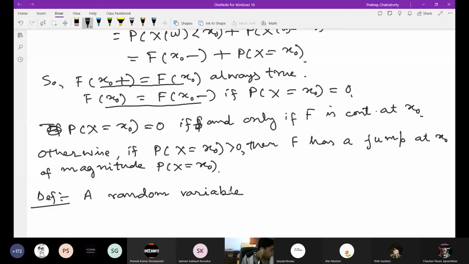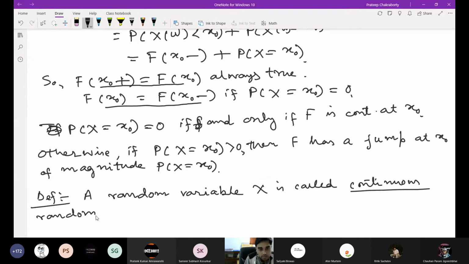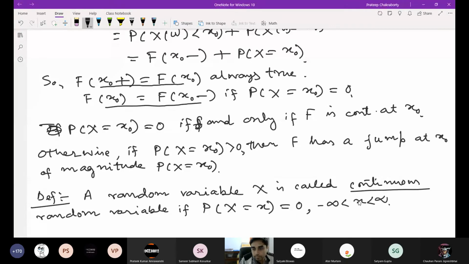A random variable X is called a continuous random variable if P(X equal to x) is 0 for all x. Okay, any questions?